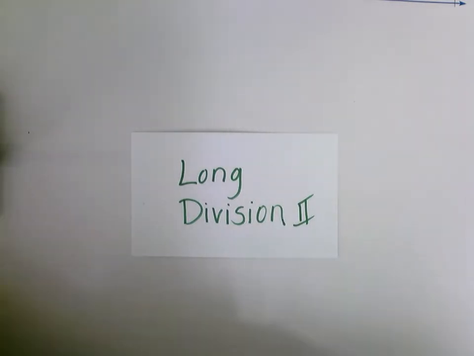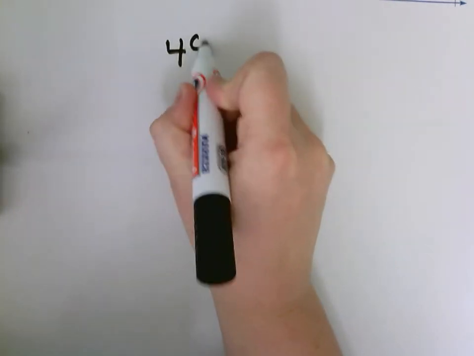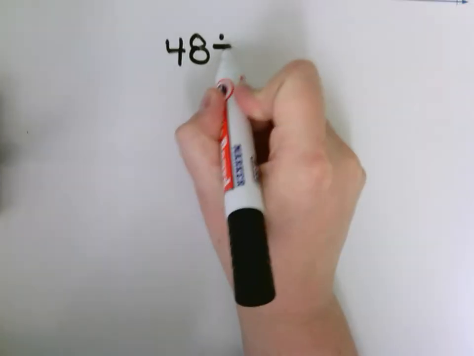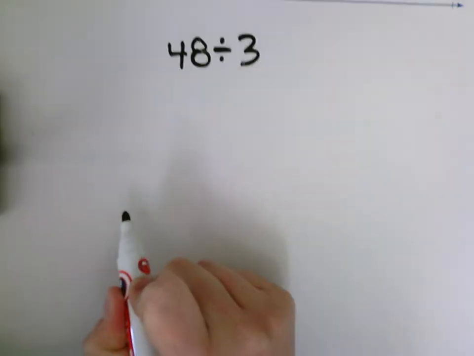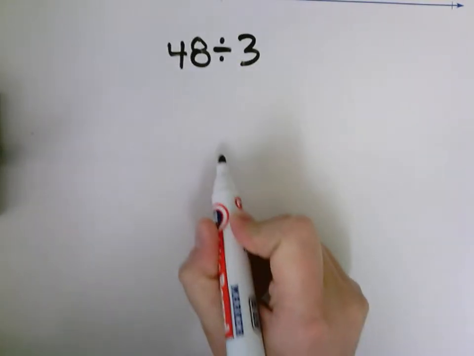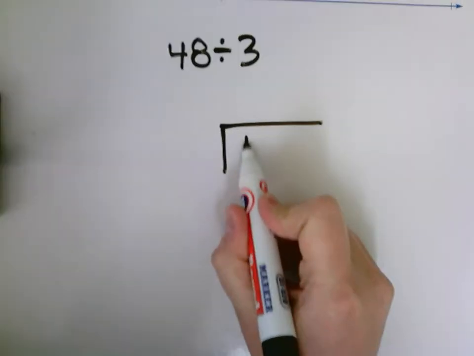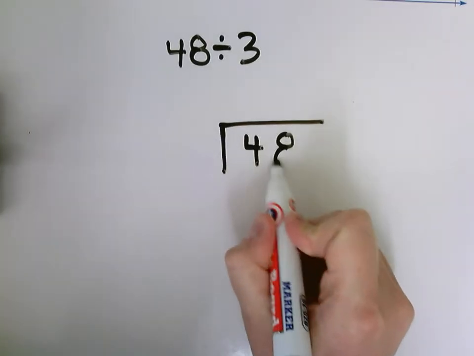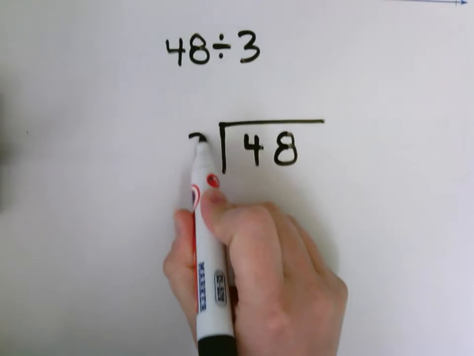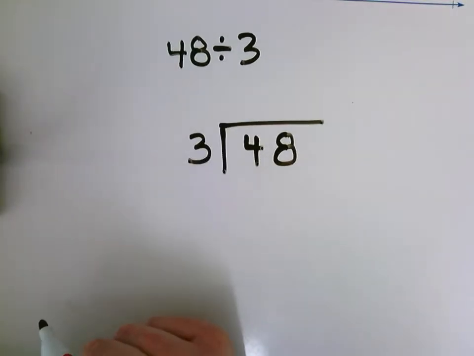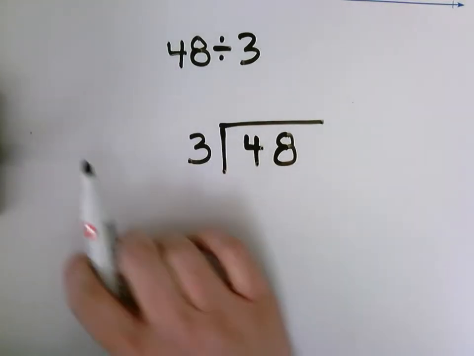Okay, our first problem that we're going to look at today is going to be 48 divided by 3. So I'm going to write out my problem. My 48, my dividend, goes inside my division box. My divisor, my 3, goes on the outside. Okay? So now I'm going to break my problem.